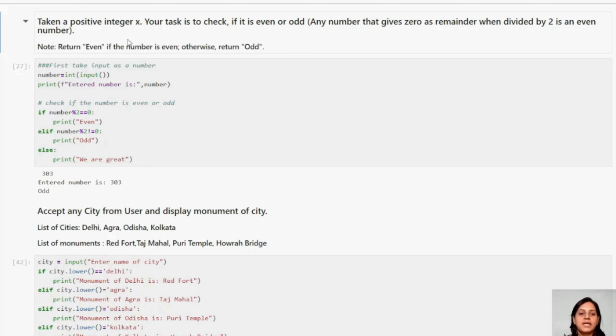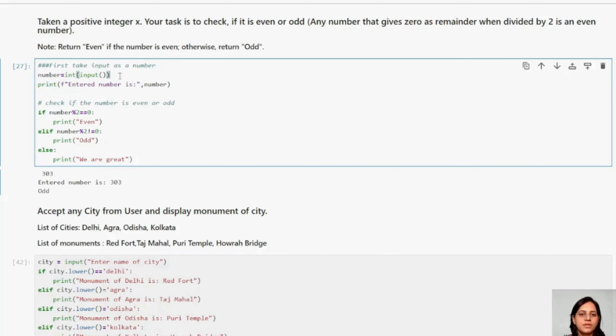You can see, first I'm taking input. I have entered a number. Then I'm checking the condition. If my input number modulo operator 2 equals 0. See, guys, these are the most used operators I have told you about.